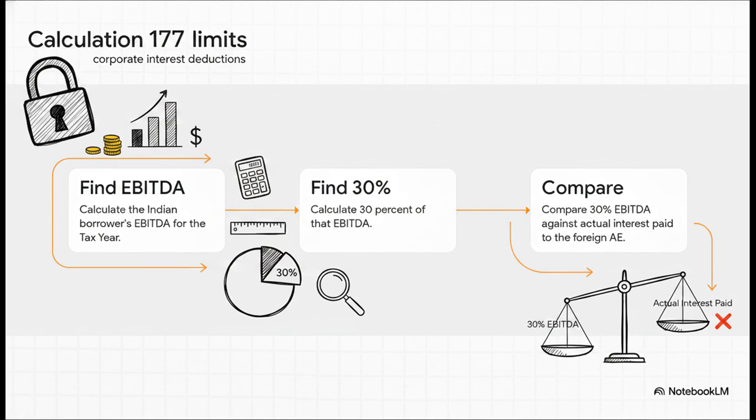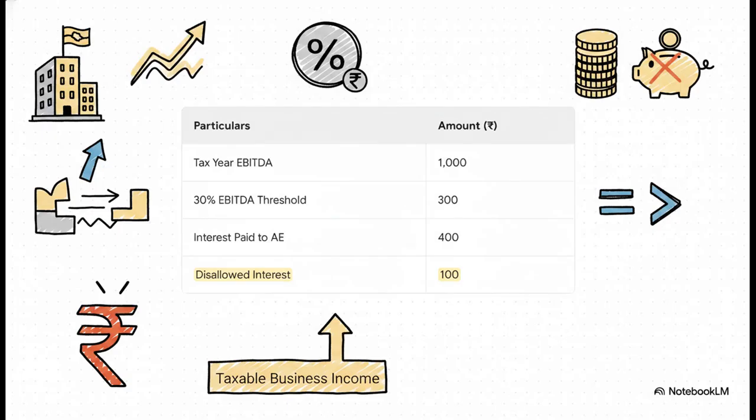Next, calculate that hard 30% threshold of the EBITDA. And finally, step 3, you compare that threshold against the actual interest paid or payable to the foreign associated enterprise. Let's put some real numbers to it. Say your Indian company has an EBITDA of 1,000 rupees for the tax year.